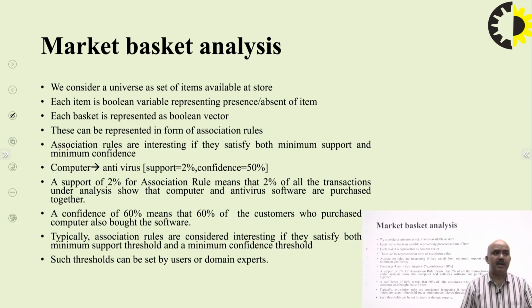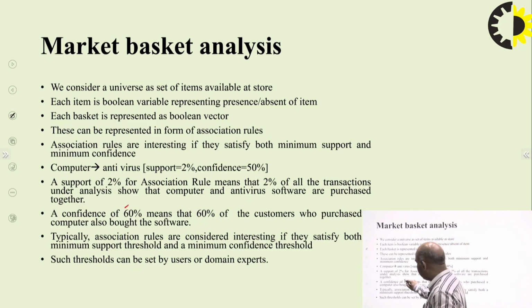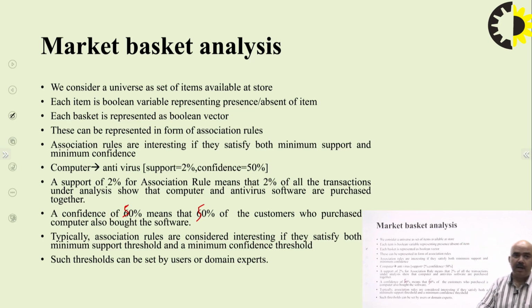Let's suppose when we purchase a computer, we purchase antivirus software. Suppose support is 2% and confidence is 50%. Support of 2% for the association means that 2% of all transactions under analysis show the computer and antivirus software purchased together. And confidence here is not 60, it is 50, which means that 50% of the customers who purchased the computer also bought the software.